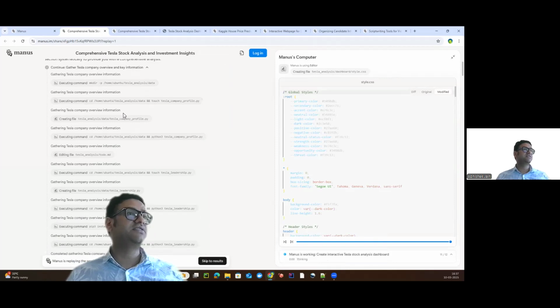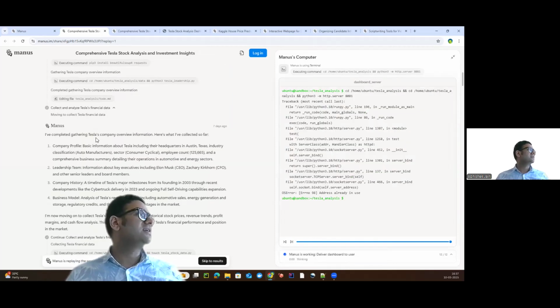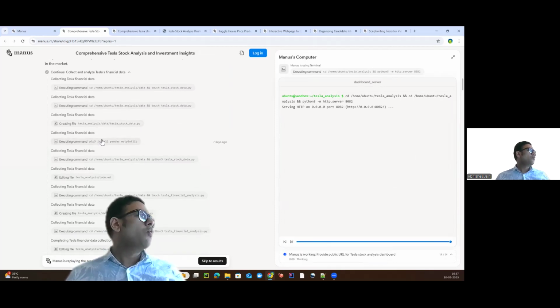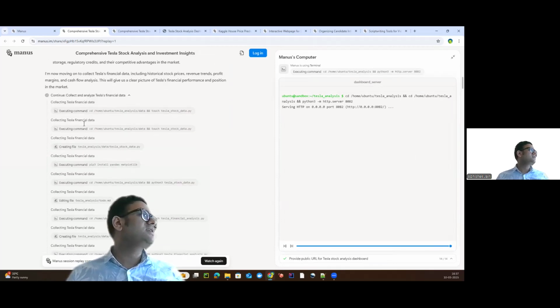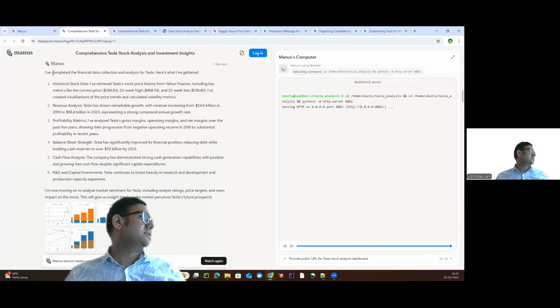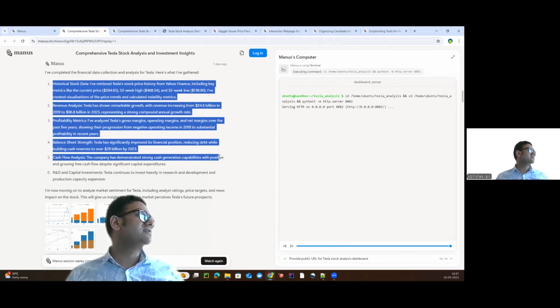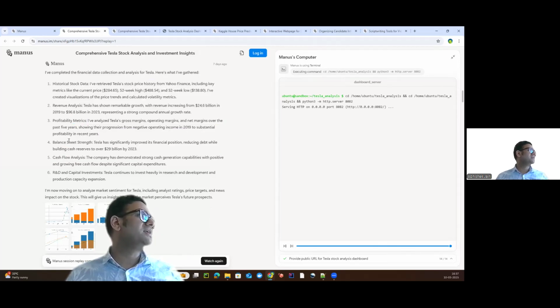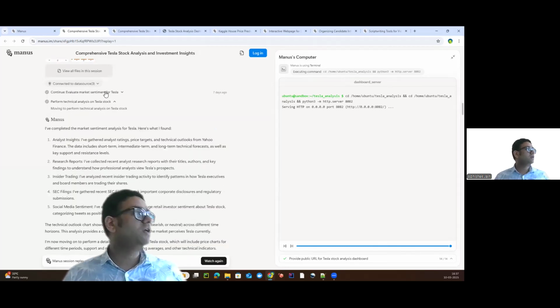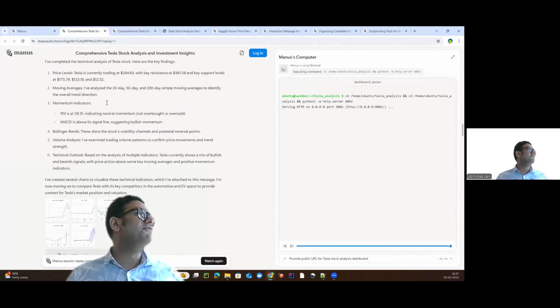So basically it strategizes how it's going to do that. Then it's gathering the Tesla company overview information, the market analysis or market trend, whatever is needed for that, it keeps doing it. Wherever Python code is required, it's doing that. You can see I have completed the financial data collection and analysis of Tesla. Here is what I have gathered: revenue analysis, profit metrics, balance sheet, cash flow analysis, R&D, and so on. And then it's created the evaluate market sentiment as well for Tesla, data visualization and everything.